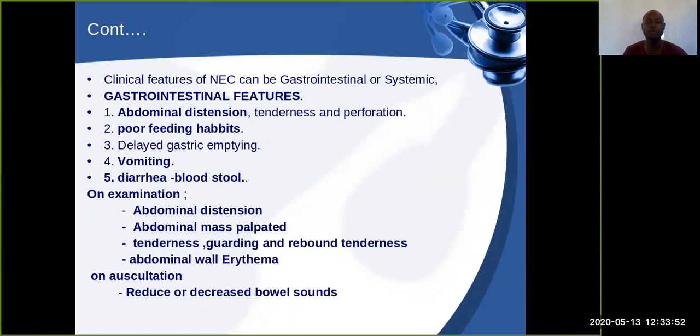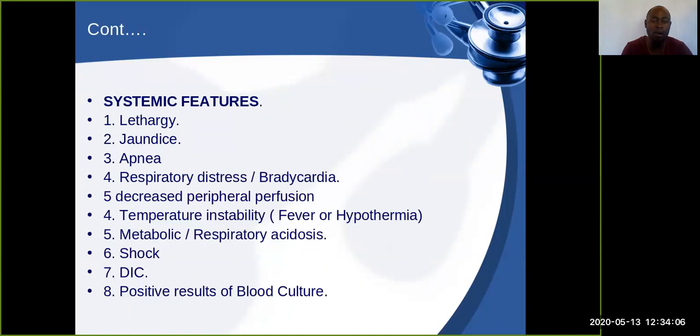On examination, it's the same thing that you find. If you palpate this abdomen, there's a mass that is palpable, and there is rebound tenderness as well as guarding. If you do an auscultation of this abdomen, you find that there is absence or decreased bowel sounds.